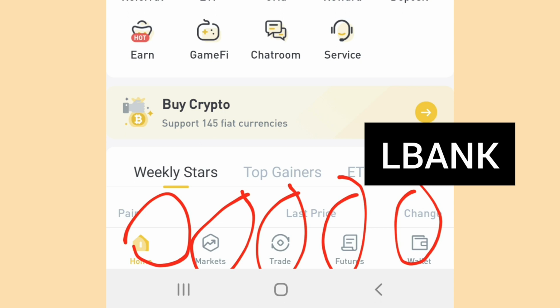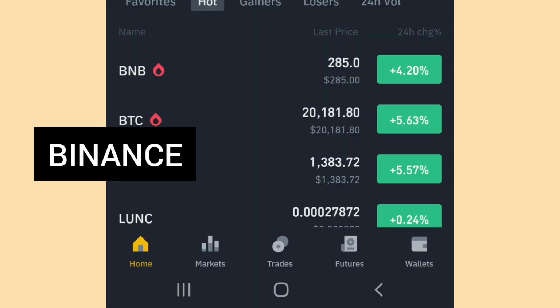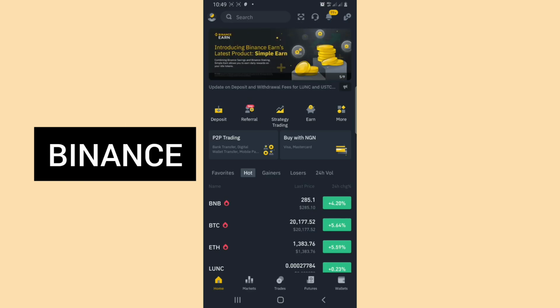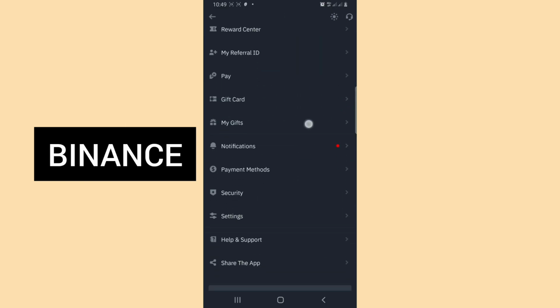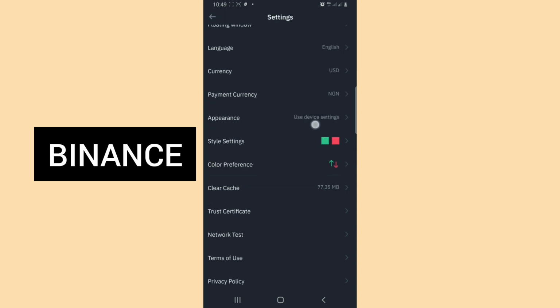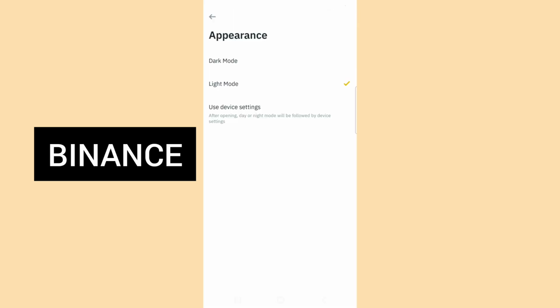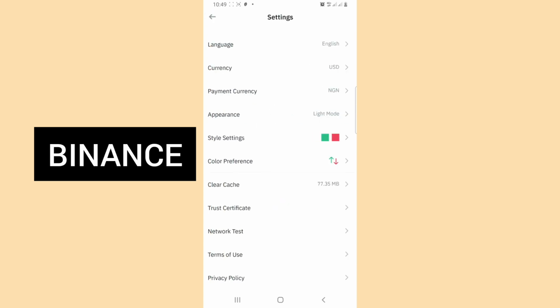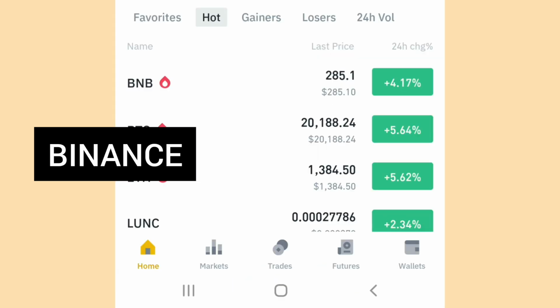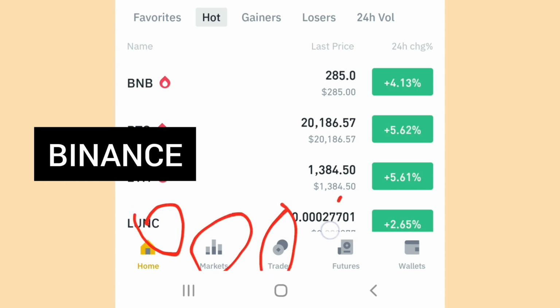Now, when you go over to your Binance, don't worry about the fact that I'm using a dark background in my Binance. Let me remove this dark background so that you see that they actually look the same. Let me put it in light mode, though I don't really like it in light mode, but let me just put it for the sake of this video. All right, so this is my Binance, and if you look below here, you also see the same Home, Market, Trade, Futures, and Wallets. So they actually look the same.